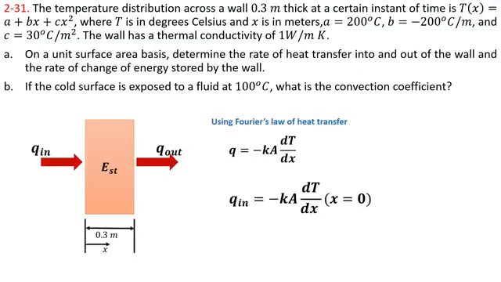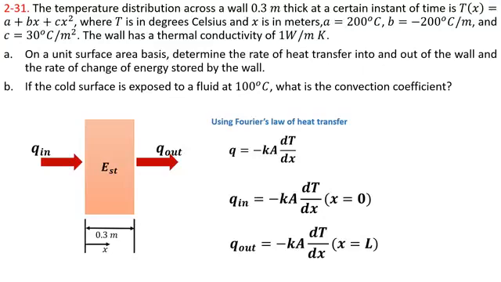k is the thermal conductivity given in the problem statement, 1 watt per meter Kelvin, and it is mentioned that unit surface area, so it means A is equal to 1. We have the temperature distribution, so we have to find dT over dx.